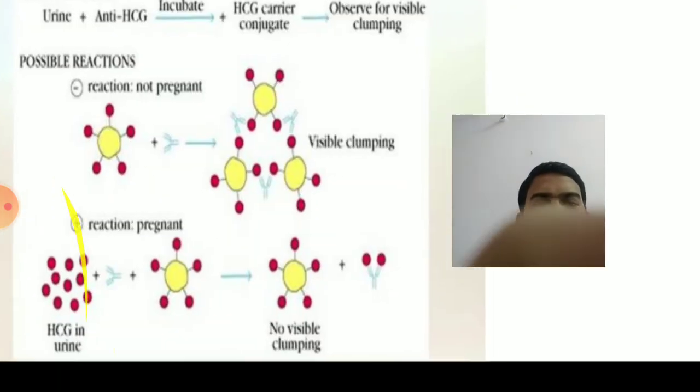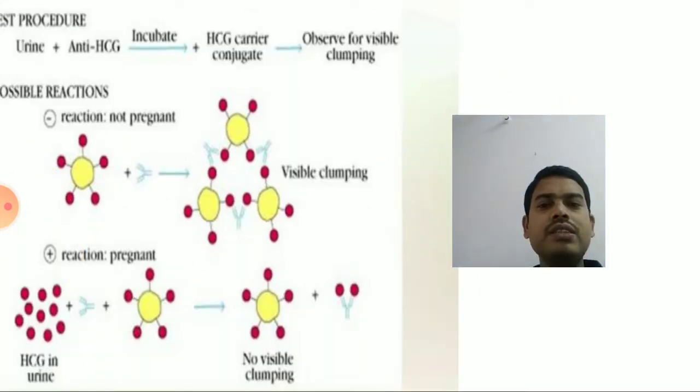If at all clumping is not observed, then the reaction is positive. That means how it happens is, if the urine contains HCG, the antibodies present in the kit sample will bind to the HCG in the urine rather than the carrier conjugate that is present in the kit.